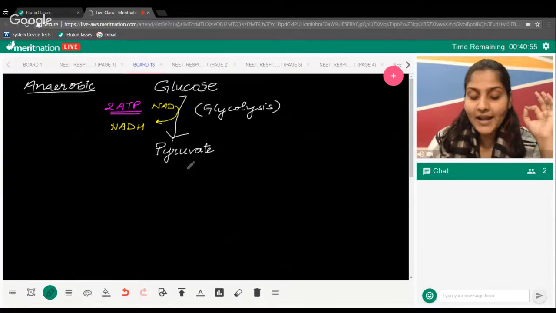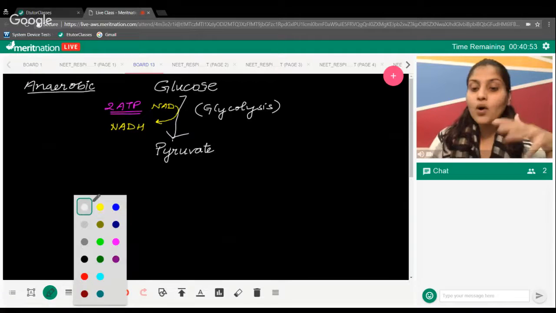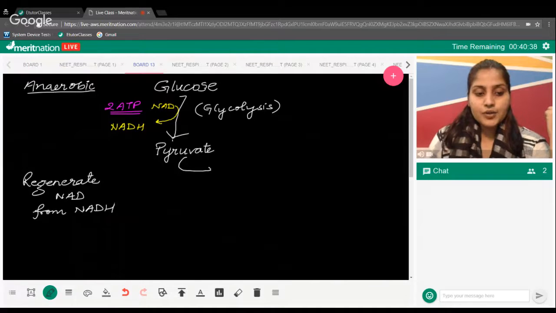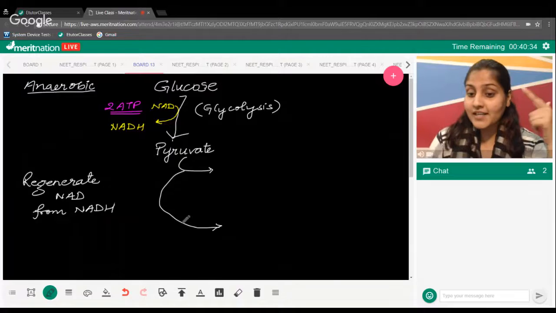Depending on how we regenerate NAD from NADH, there are 2 processes that can happen from here. Are you making sense of what I'm saying?